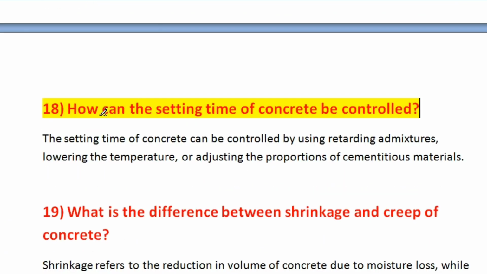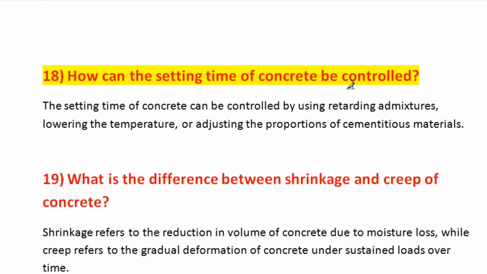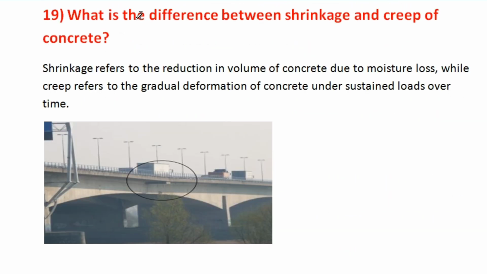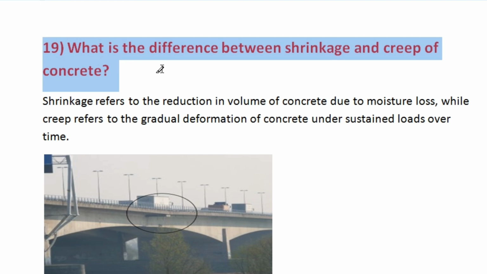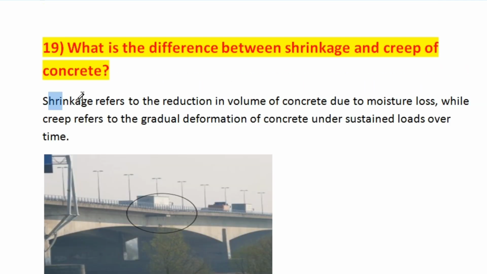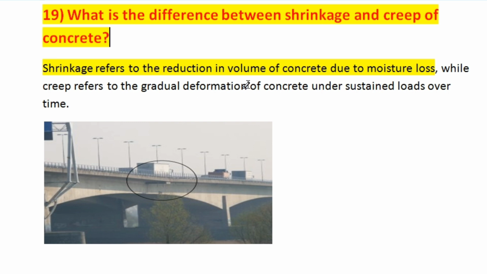Now question number 18 is, how can the setting time of concrete be controlled? The setting time of concrete can be controlled by using retarding admixtures, lowering the temperature, or adjusting the proportion of cementitious material. Okay. Now question number 19 is, what is the difference between shrinkage and creep of concrete? These are very important terms. Shrinkage refers to the reduction in volume of concrete due to moisture loss, while creep refers to the gradual deformation of concrete under sustained load over time.